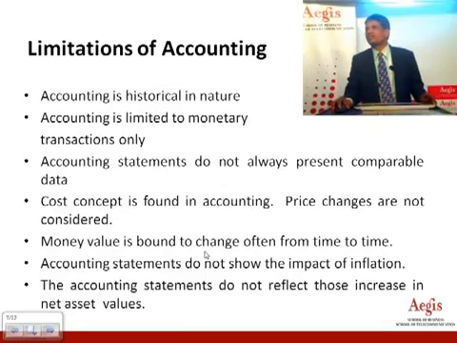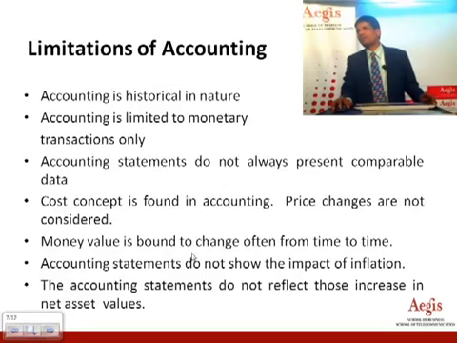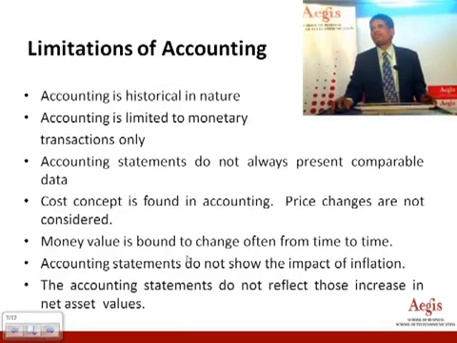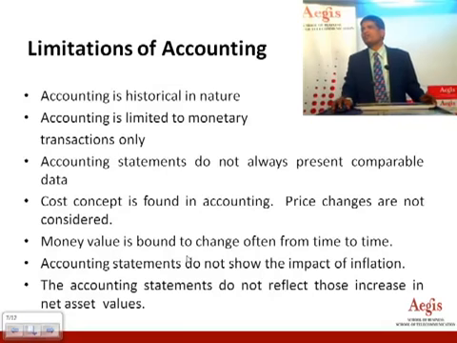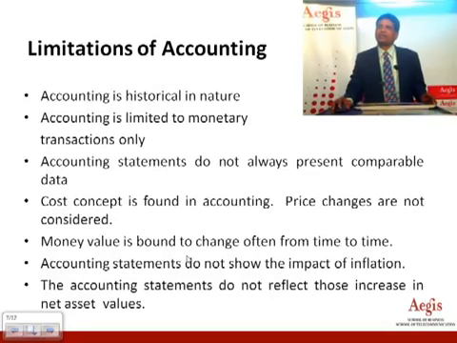Accounting is limited to certain monetary transactions only. It doesn't consider non-monetary areas. Accounting statements do not always present comparable data, and that is the biggest limitation, because accounting understands its own purpose. It doesn't cater to others. The cost concept is a very important concept of accounting, because cost emerges at every stage of business transactions.